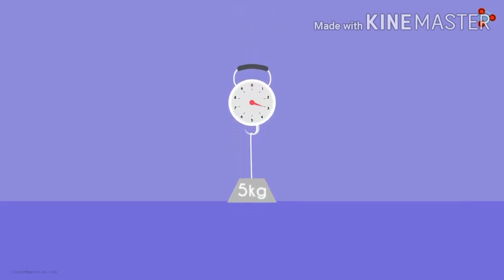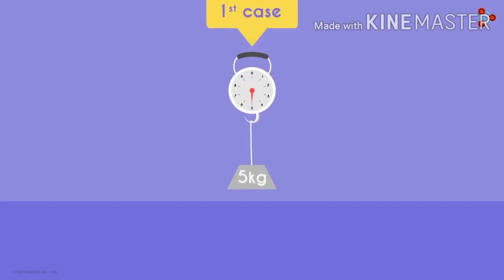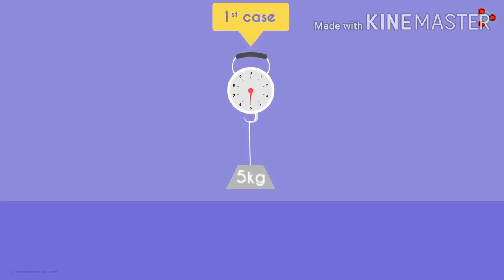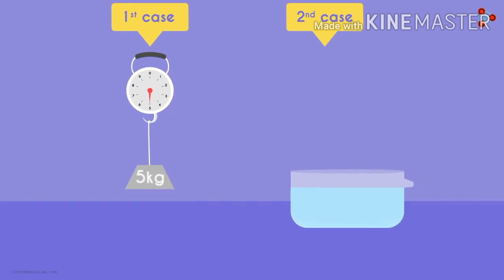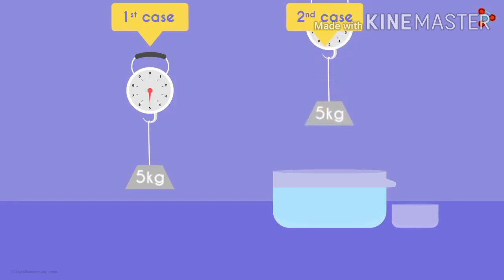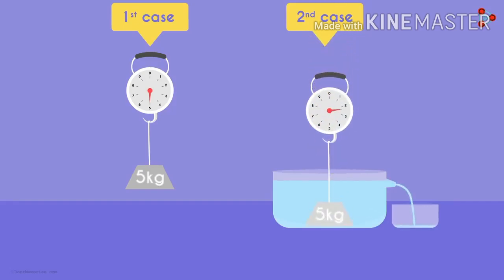Take an object of mass 5 kg, suspend it with a spring balance, and note the reading of 5 kg. That is the first case. Now take a beaker filled with water. There is a small opening in the beaker. The water level will be up to this opening. Take a small container under this opening and drop the 5 kg mass slowly into the beaker.